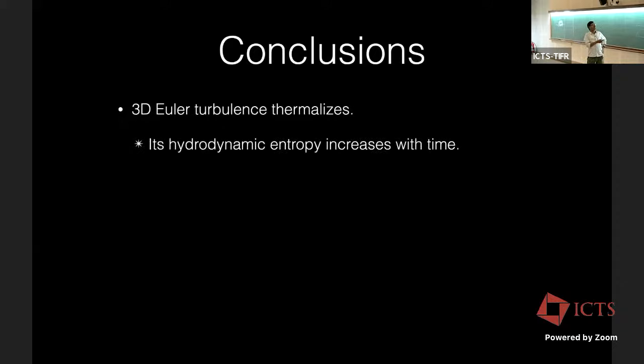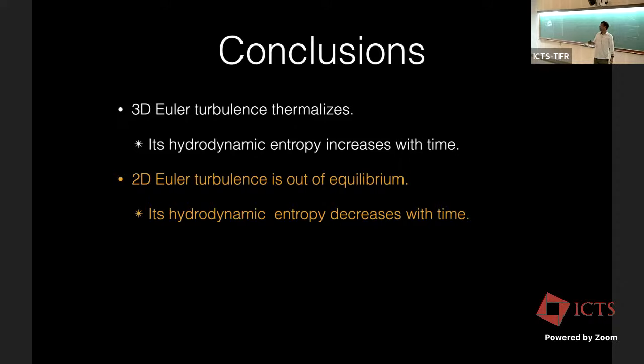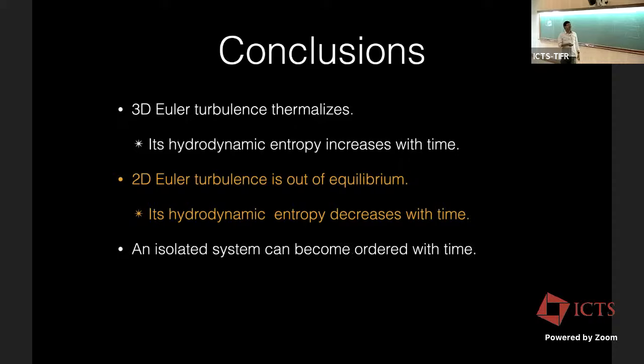2D is an exception. So I will conclude. I have enough time for Q&A if at all. So 3D Euler thermalizes, and its hydrodynamic entropy increases with time. Thermodynamic entropy was constant. In 2D Euler, it's out of equilibrium, and its hydrodynamic entropy decreases with time. Not all the time, but there is a significant period where entropy decreases with time. An isolated system can become ordered with time.